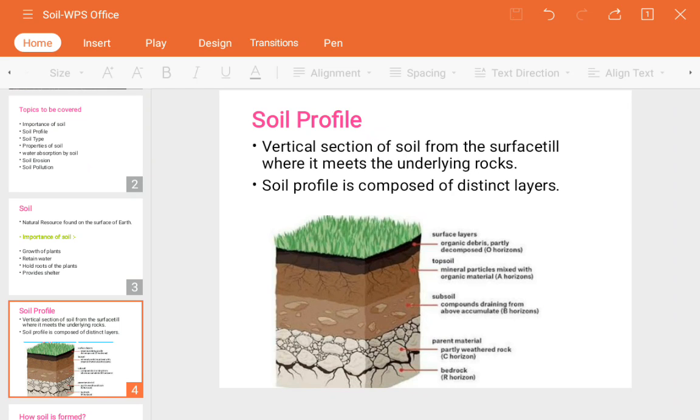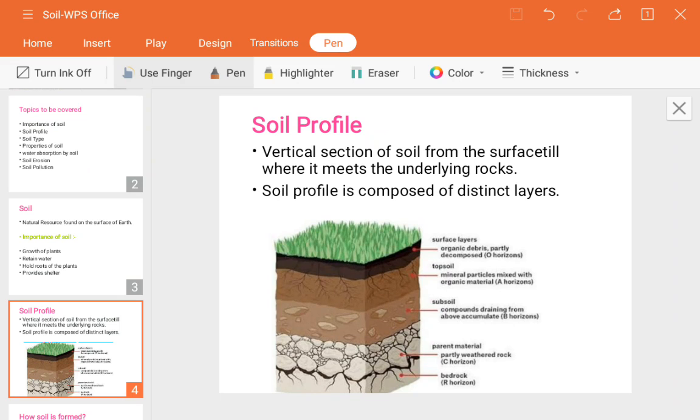So first of all, what is the soil profile? It is nothing but a vertical section of a soil. Vertical means a lengthwise section of a soil from the surface till where it meets the underlying rocks. Underlying rocks means the last portion. So let me show here. This is the uppermost layer, the surface, where the plants actually grow, and the end portion is called the underlying rocks.